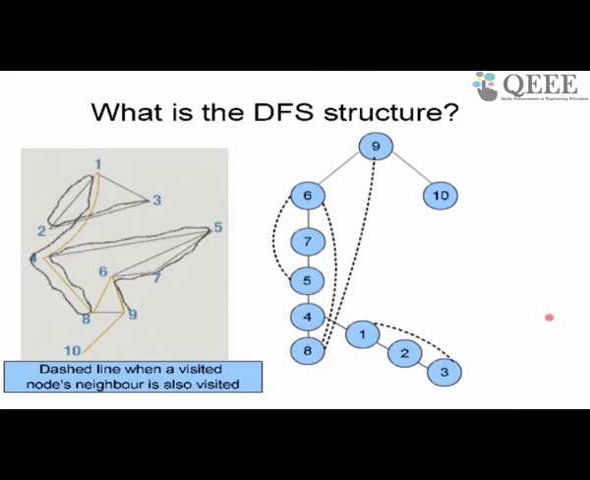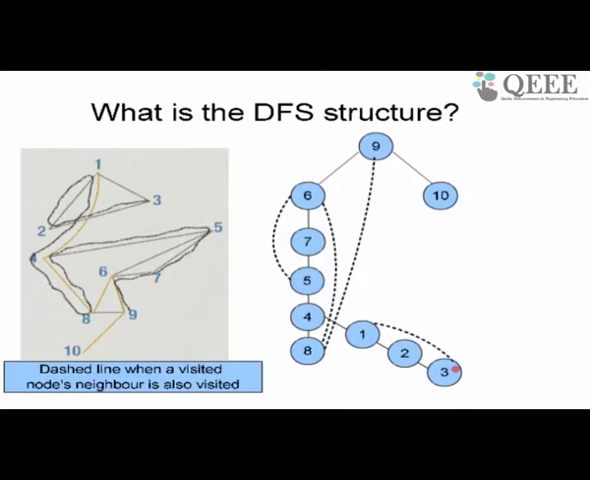What kind of properties of the graph does DFS find? The question I am asking. Let us just look at this example and see what kind of structure it discovered. I started with 9, I went to 6, 7, 5, 4, 8, went back to 4, went to 1, 2, 3. From 3 I went to 1, but I found that 1